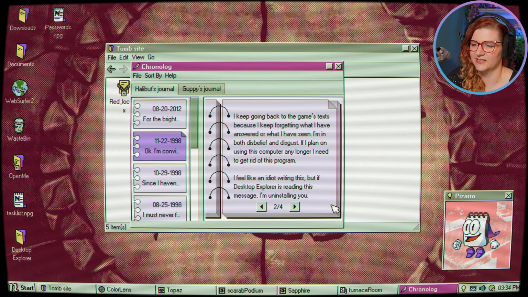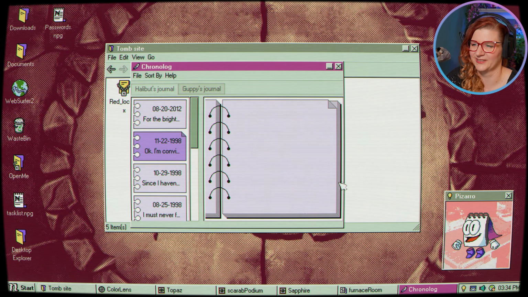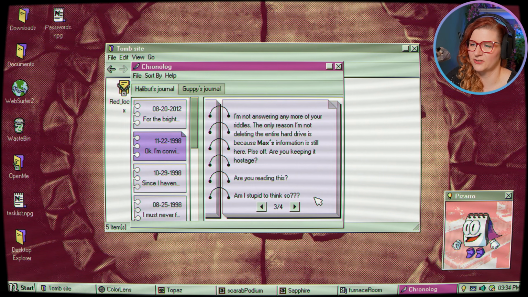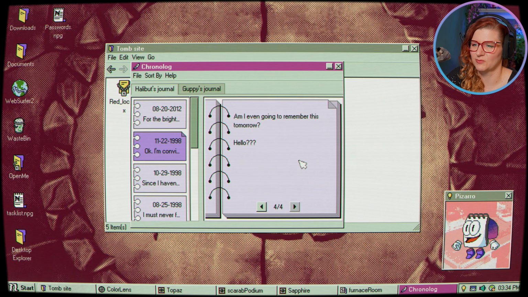I feel like an idiot writing this, but if Desktop Explorer is reading this message, I'm uninstalling you. I'm not answering any more of your riddles. The only reason I'm not deleting the entire hard drive is because Max's information is still here. Piss off. Are you keeping it hostage? Are you reading this? Am I stupid to think so? Am I even going to remember this tomorrow?